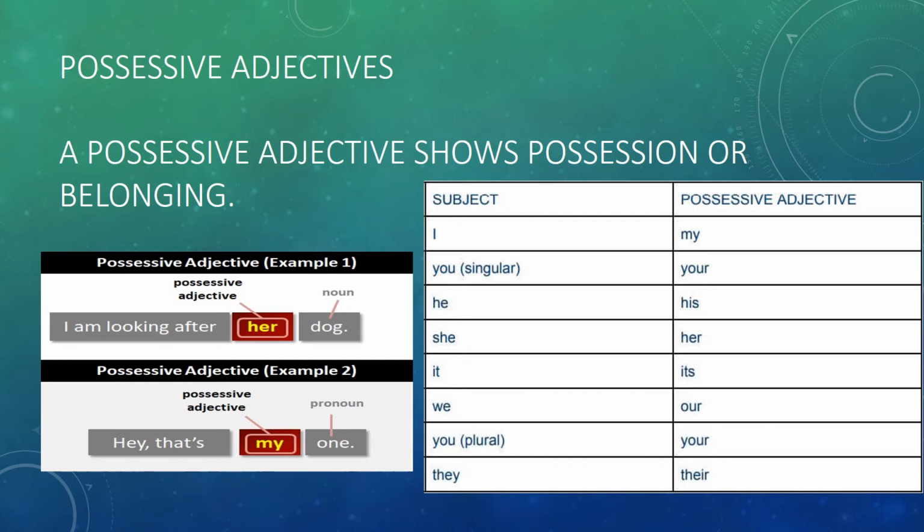In the example, I am looking after her dog. Whose dog am I looking after? Her dog, so the belonging of the dog is her. So I becomes my, you becomes your, he becomes his, she becomes her, it becomes its, we becomes our, and they becomes their. These are the possessive adjectives.